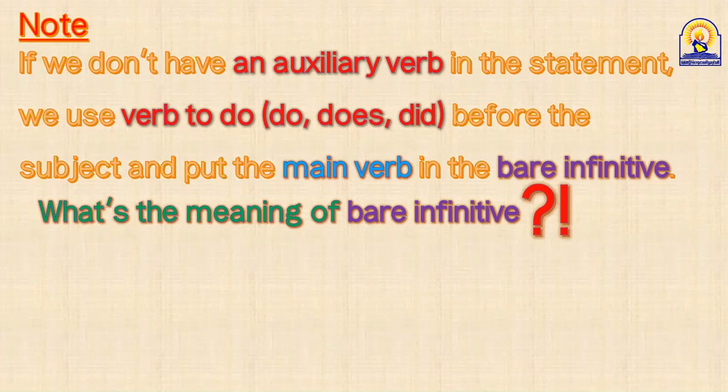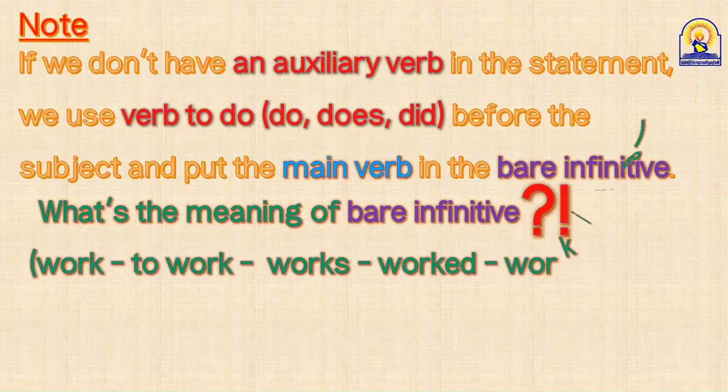Okay, let me have a look at these forms of the verb work. Look, guys. I have 1, 2, 3, 4, 5 forms of the verb work. All of them are the same verb work. But here, as you can see, number 1, work, to work, works, worked, working. In your opinion, guys, which one is infinitive? Which one is infinitive?